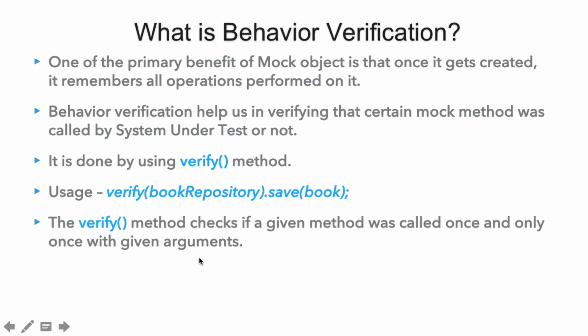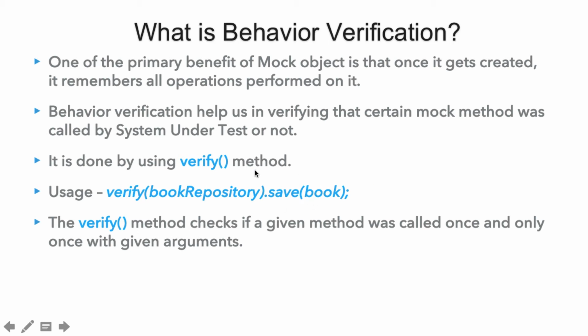So here if you see, the verify method checks if a given method was called once and only once with the provided arguments. In our previous lecture we saw an example of book service which was calling book repository to save a book, and there we saw that when we called the add book method on the book service class, it internally called the book repository save method to basically save our book into the DB.